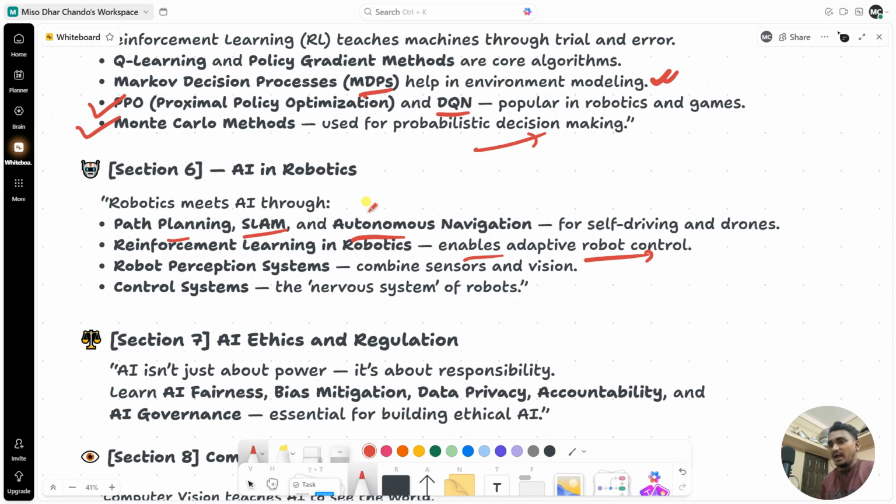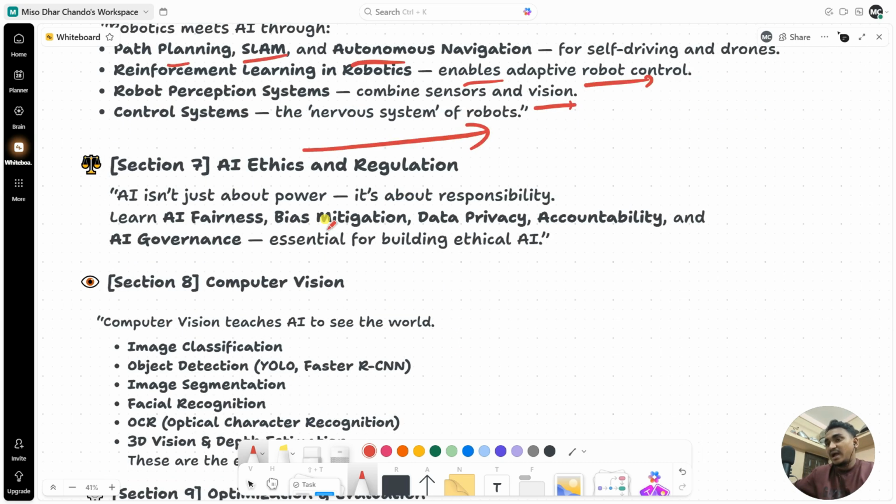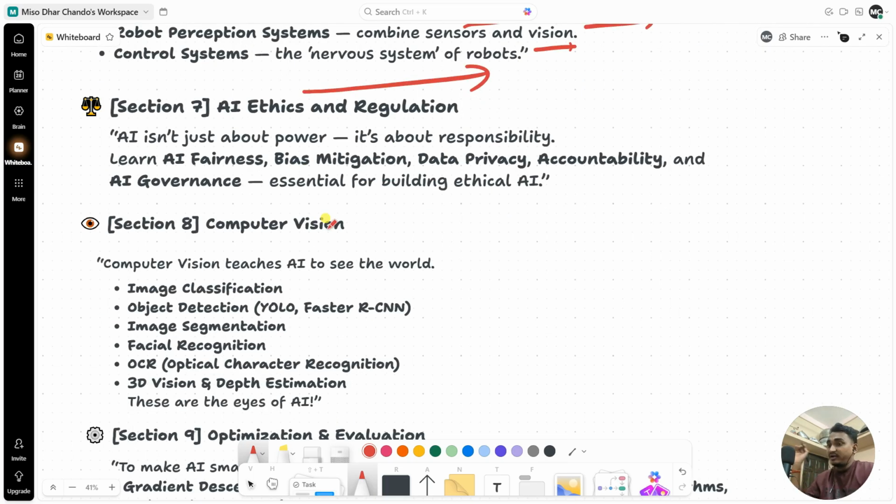Okay. And the robot perception system basically combines sensors and vision, and the control system is the nervous system of the robot actually. Now, section number 7 is AI ethics and regulations. So AI is not just about power, it's about responsibility. So learn AI fairness, bias mitigation, data privacy, accountability, and AI governance. It's essential for building ethical AI. You should also think about it.